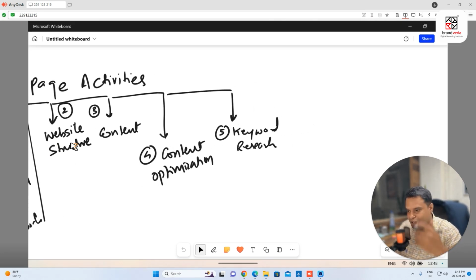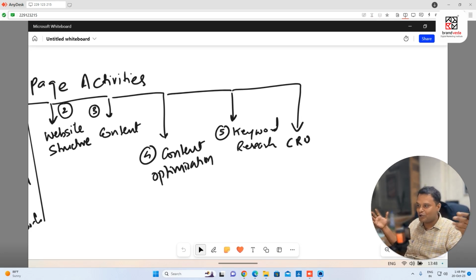Next, which I think is very important, is CRO, which is conversion rate optimization, because one of the key goals of SEO is conversions. When traffic comes to your site, the real game starts. So keep this in mind. You're going to put a lot of effort in the right way. You need to have patience. You need to learn SEO, and it's a long-term game.